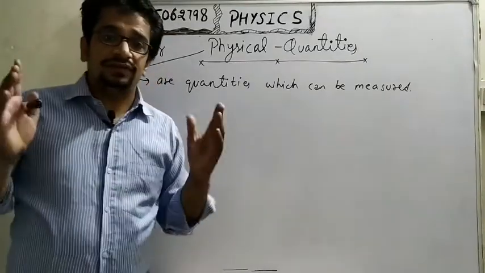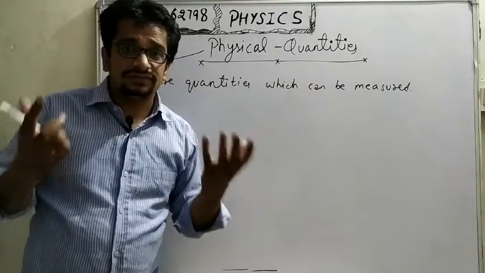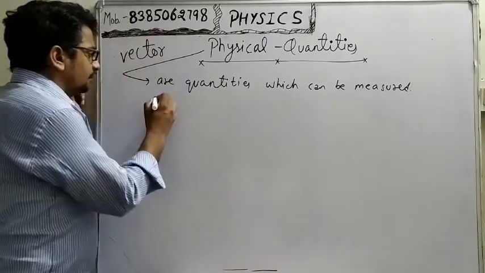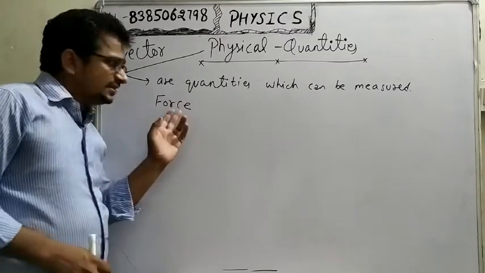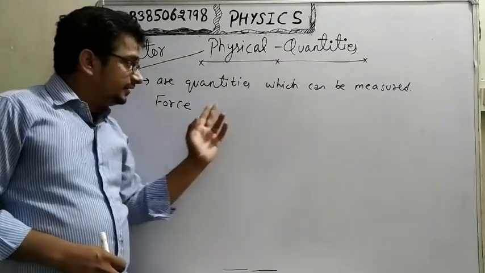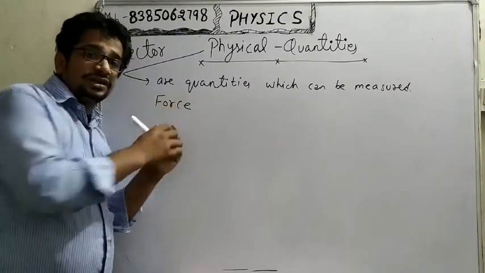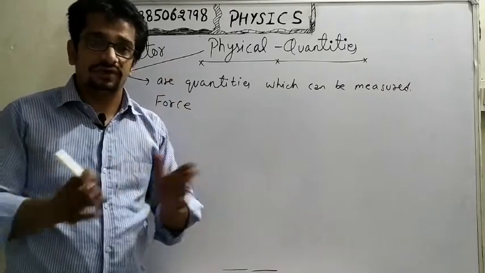Okay, and we are measuring the physical quantities to explain the laws of physics, to explain the laws of science. Like we are talking about force. Force is a physical quantity and it can be measured, and by this physical quantity we can explain the laws of science, the laws of physics.